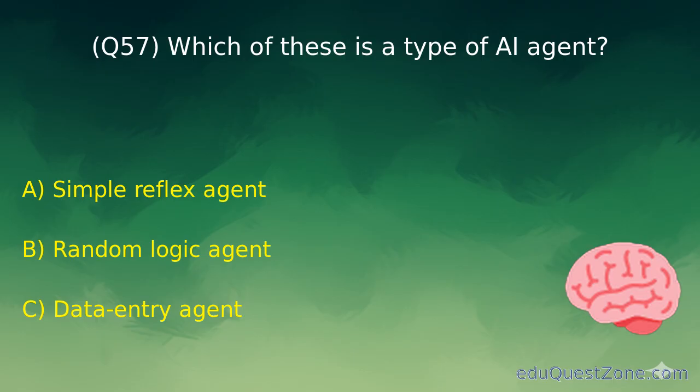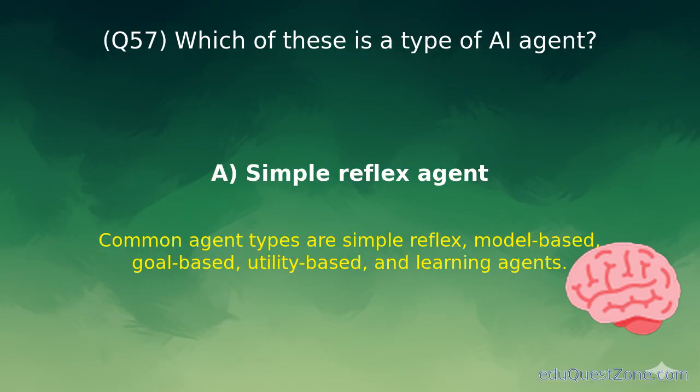Question 57. Which of these is a type of AI agent? Option A. Simple reflex agent. Common agent types are simple reflex, model-based, goal-based, utility-based, and learning agents.